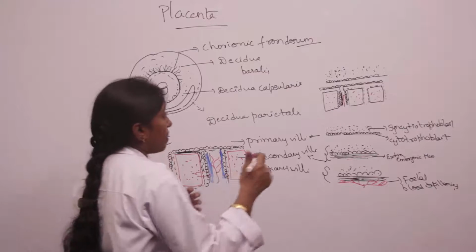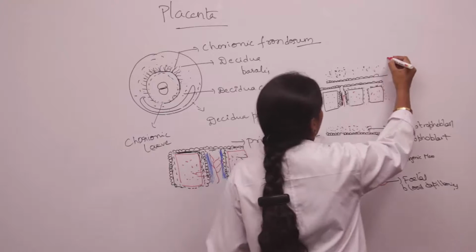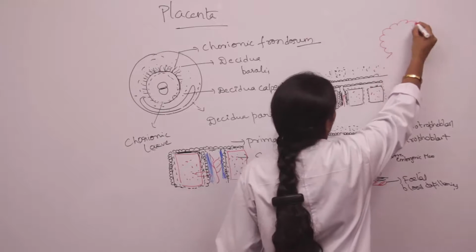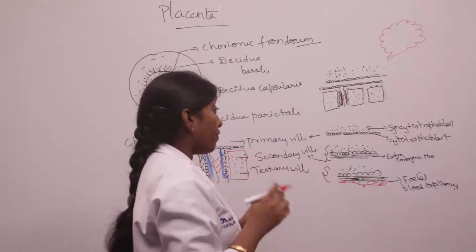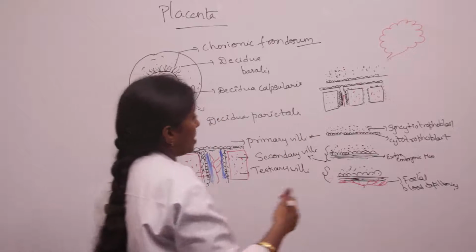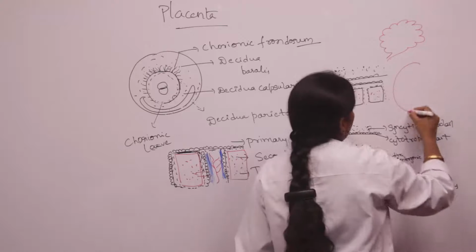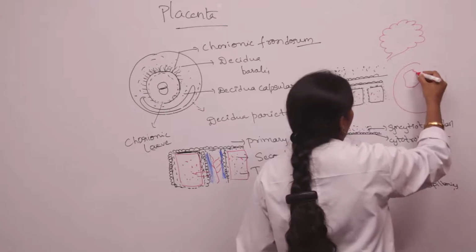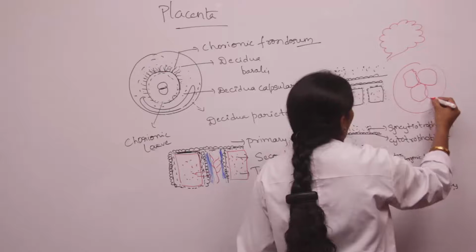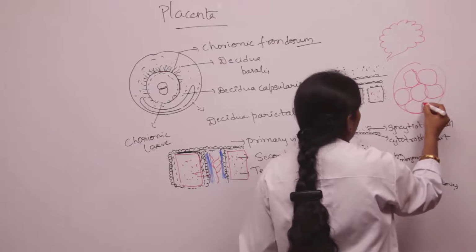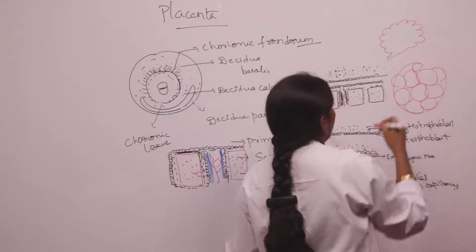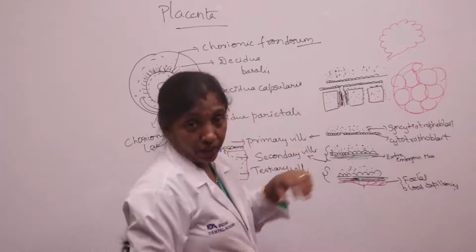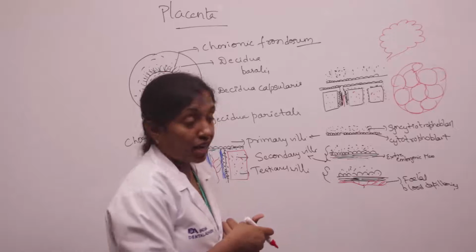Sometimes the placenta consists of many lobes; we call it a lobed placenta. And one more thing: when we look at the placenta from outside, it consists of cotyledons, 15 to 20 of them. These are maternal cotyledons. How are they formed?